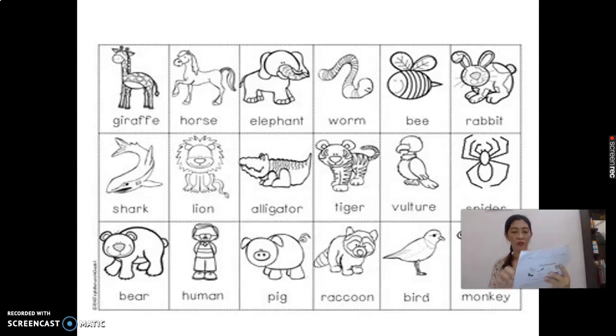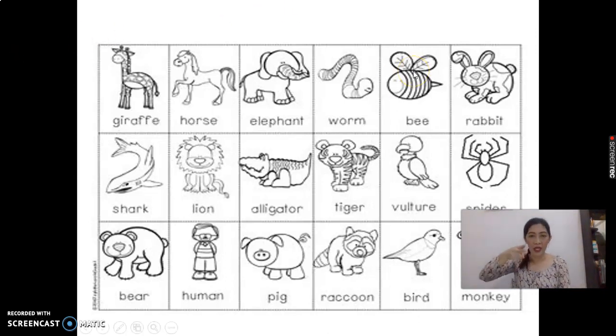And the last line is omnivore. We have 1, 2, 3, 4, 5, 6, 7. We have 7 omnivores. Again, we have 5 herbivores, 6 carnivores, and 7 omnivores.